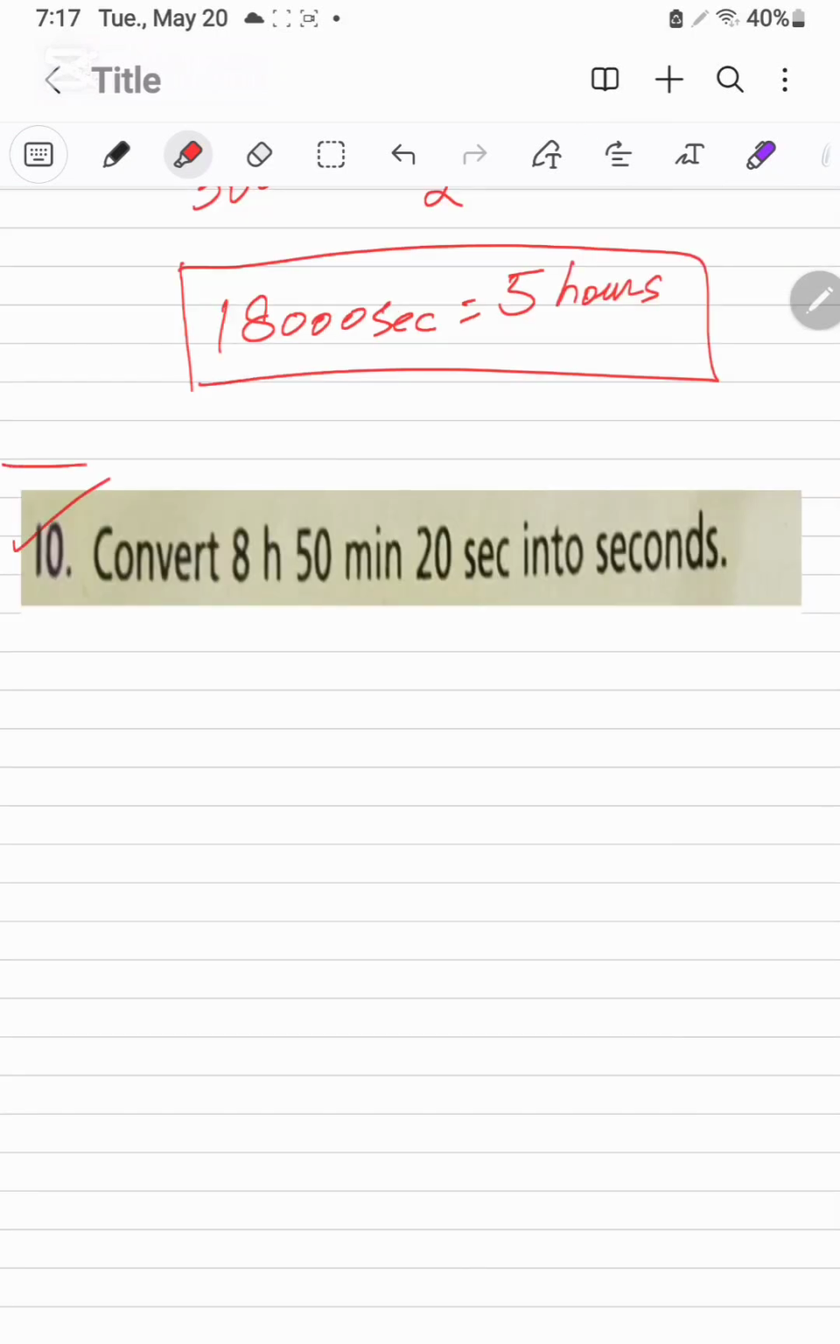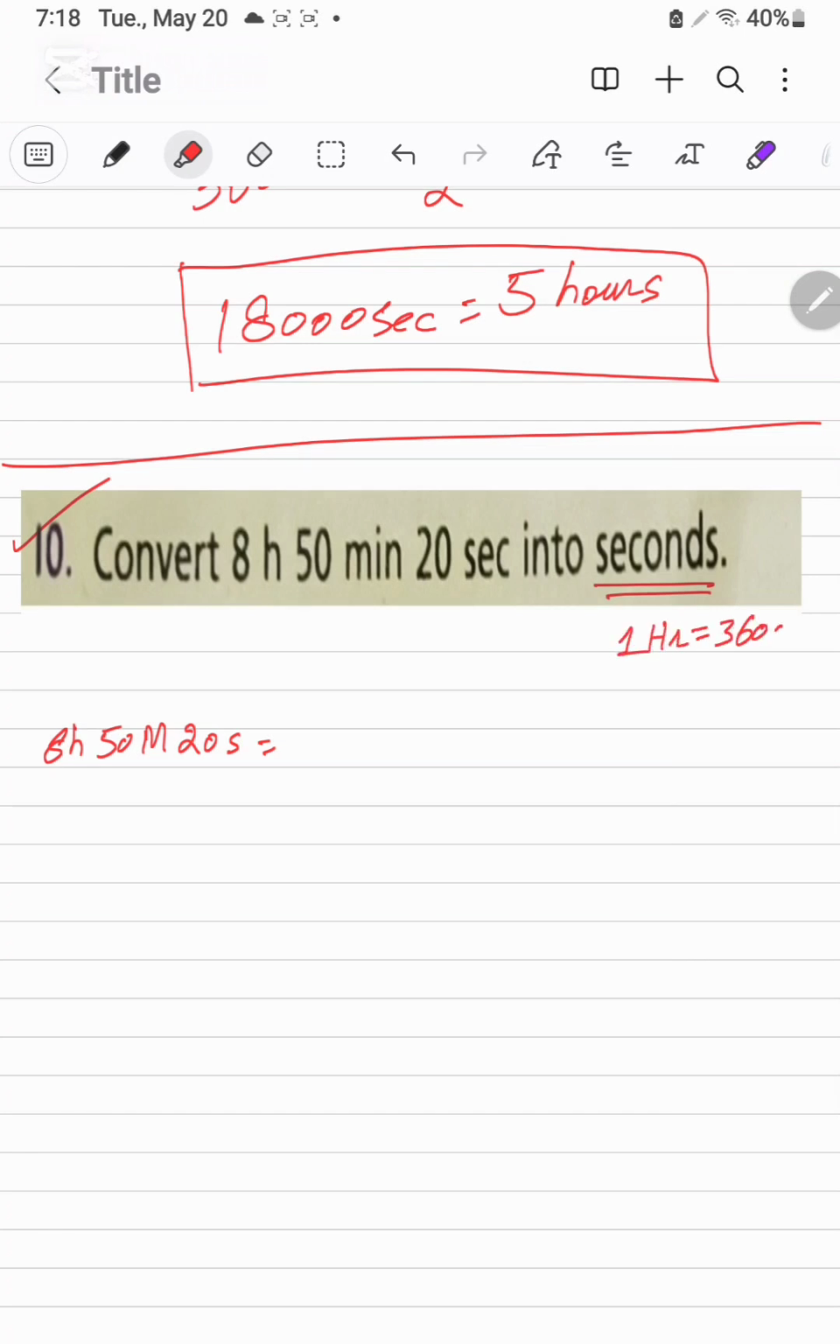It is question number 10. Convert 8 hours 50 minutes and the 20 seconds into seconds. So 8 hours 50 minutes and 20 seconds. 1 hour is equal to 3600 seconds and 1 minute is equal to 60 seconds.